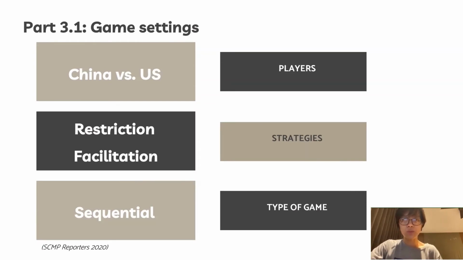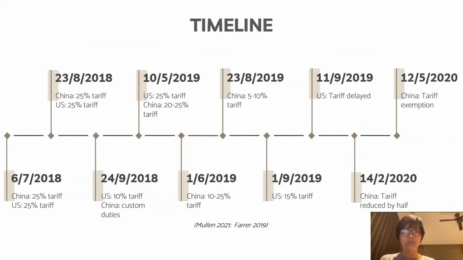The main strategies used include trade restriction, by which the countries can impose tariffs or ban trades on certain goods of the other one, and trade facilitation, where trade barriers are lifted. The type of game is sequential movement, where America is the first mover, with a response from the Chinese government following. It is considered sequential movement because, as illustrated here, the US and China usually act after the other one has completed their action.